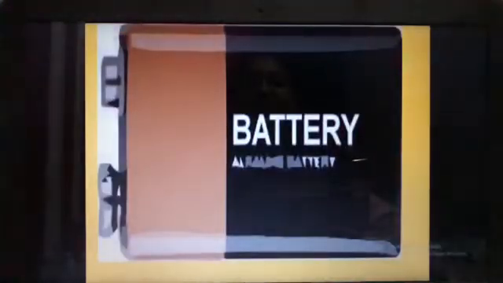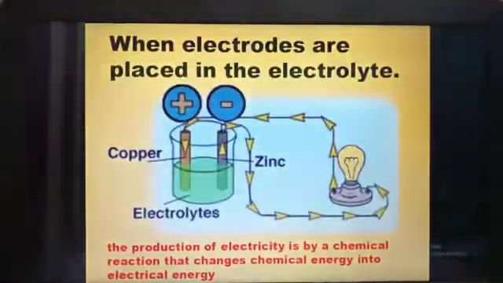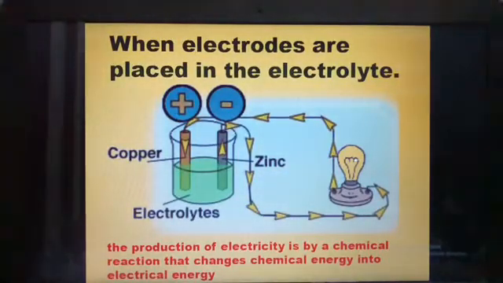We had seen the videos through which I showed you how the electricity is produced, where the terminals allow the electricity to pass through it. We have seen that the production of electricity by the chemical reaction changes the chemical energy into electrical energy.